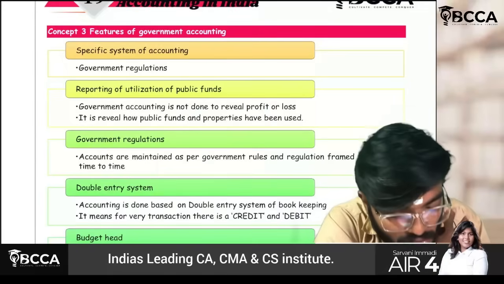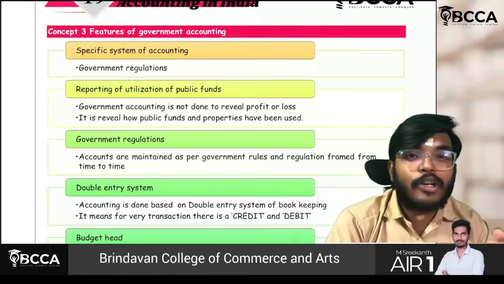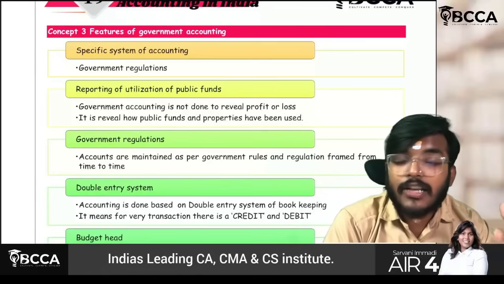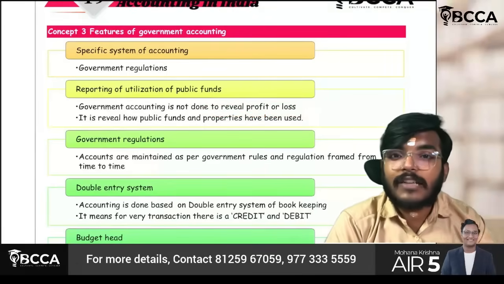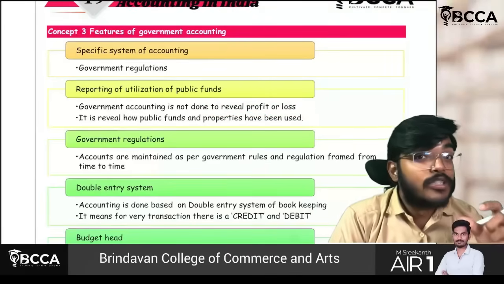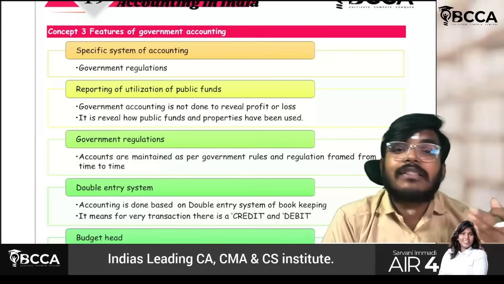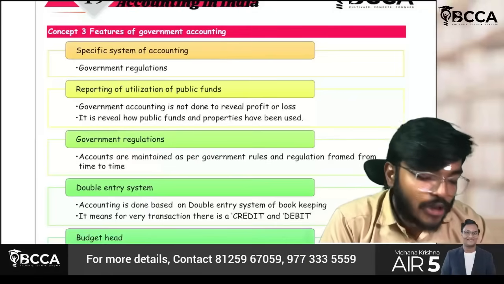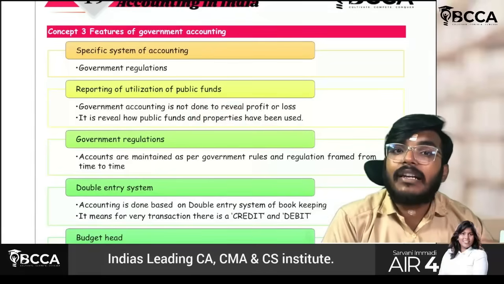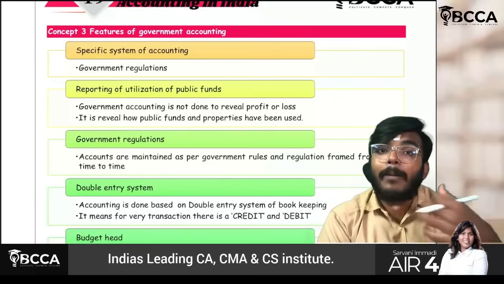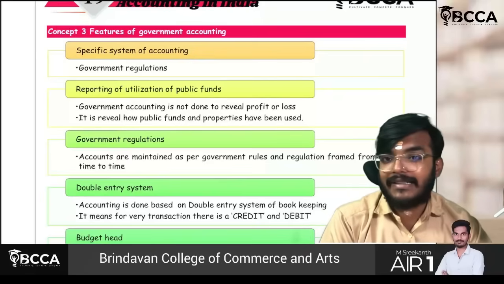Next thing: reporting of utilization of public funds. We all know that the government's main objective is not only profit generation. Of course, profit or loss finding is important, but it is not the sole objective of a government entity. The main crux of government accounting is to report how public funds or public properties have been utilized. Its main focus is on the utilization or collection of public funds rather than finding out profit or loss, just like normal entities.